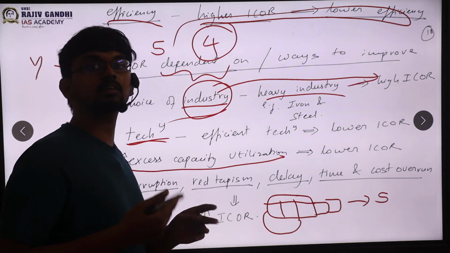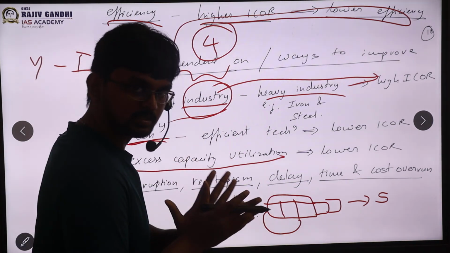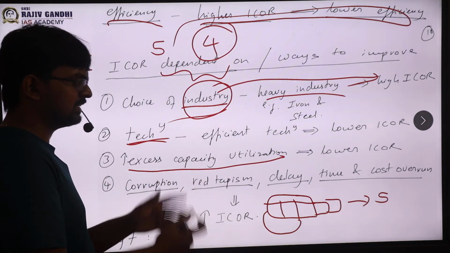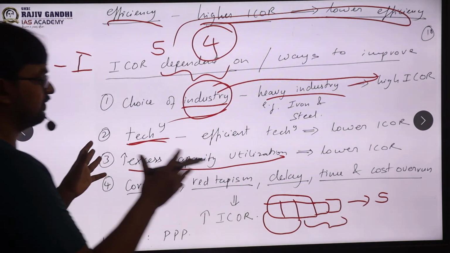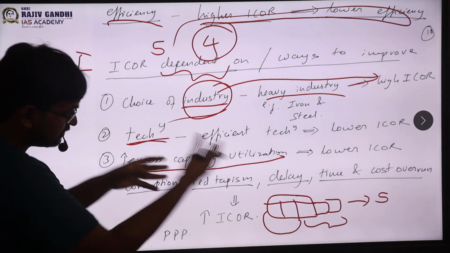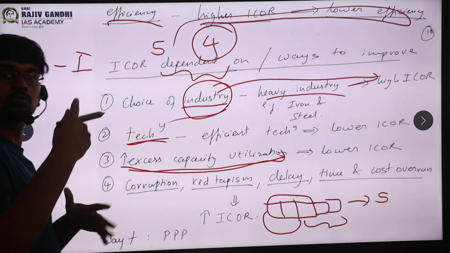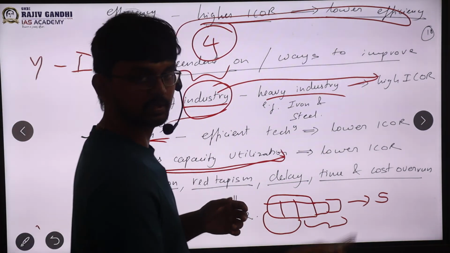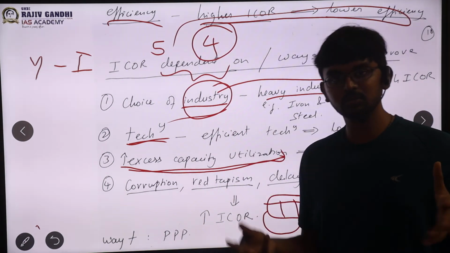That means my ICAR is increasing. I am not using all my capacity efficiently. There is some excess capacity. When there is excess capacity, ICAR will be higher. When you utilize that excess capacity, that is, increase capacity utilization, your ICAR will decrease.